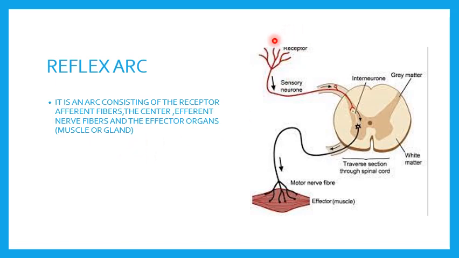So it is an arc. You can see this arc that is consisting of what all things? First is the receptor, right? Afferent fibers, the center, efferent nerve fibers, and the effector organs, that is the muscle, or it can be a gland. Okay, so this in full forms a reflex arc.